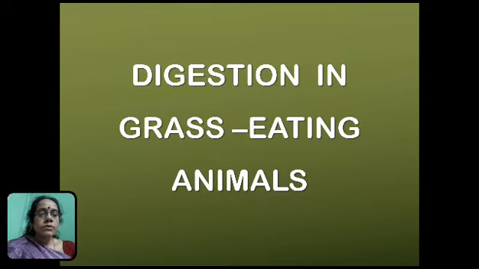The cellulose present in grass can be digested by the action of certain bacteria which are present only in the stomach of animals who are known as ruminants like cattle, goat, cows, sheep, etc. Thus, in herbivorous animals, or you can say the grass eating animals, the stomach is adapted to digest the food like grass and leaves.